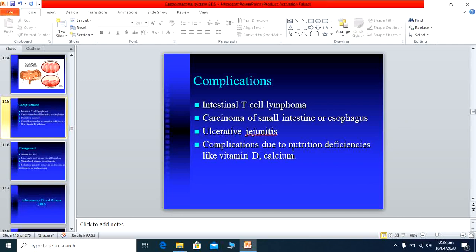Other complications are due to nutritional deficiencies like vitamin D. Patients have vitamin D and calcium deficiency, bone pain, muscle pain, and growth retardation. These are all complications of celiac disease. More important is that sometimes it converts into malignancy.